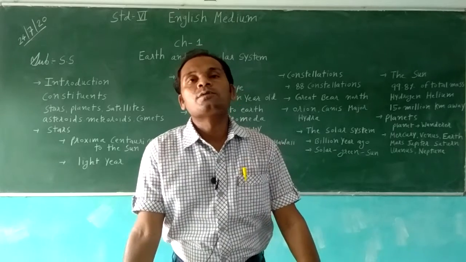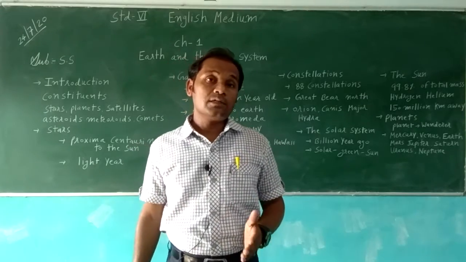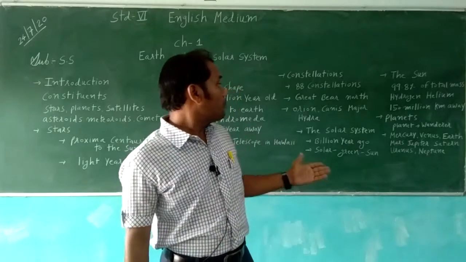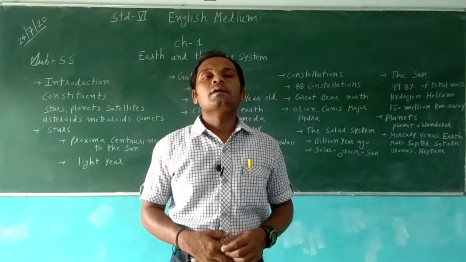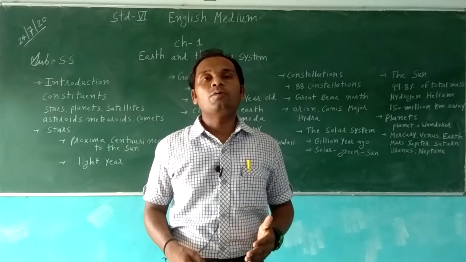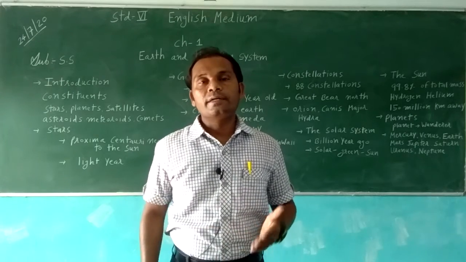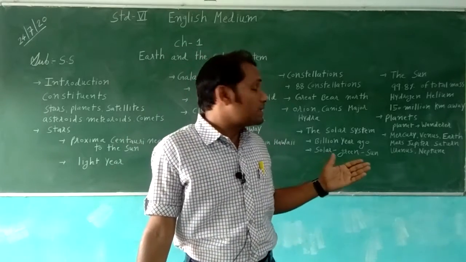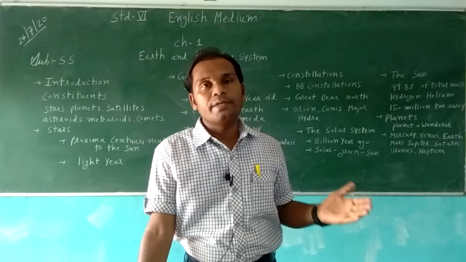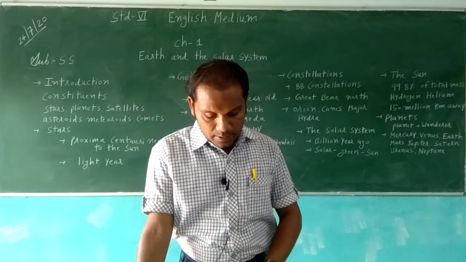The gravitation of the sun keeps all the planets in their order and makes them move around it. The sun's gravitation keeps all objects moving around it.